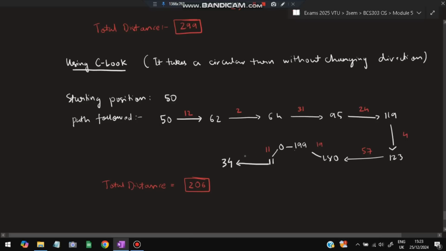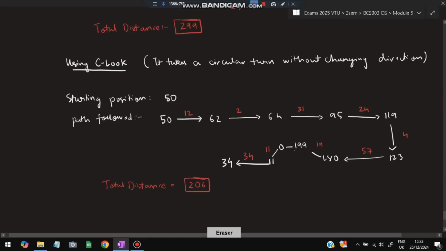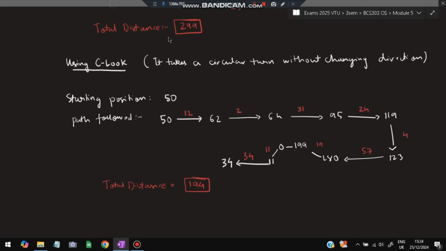This will be 11 and this will be 34. 34 plus 11, that is 44, 54. Okay, 54, and 54 plus these answers. So the answer which I'll actually be getting is 194. Got my point? So this is the answer which you'll be getting using the C-LOOK algorithm.